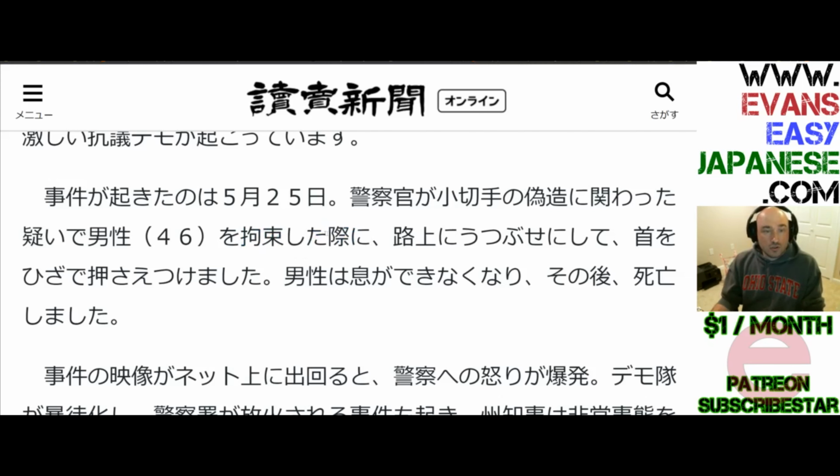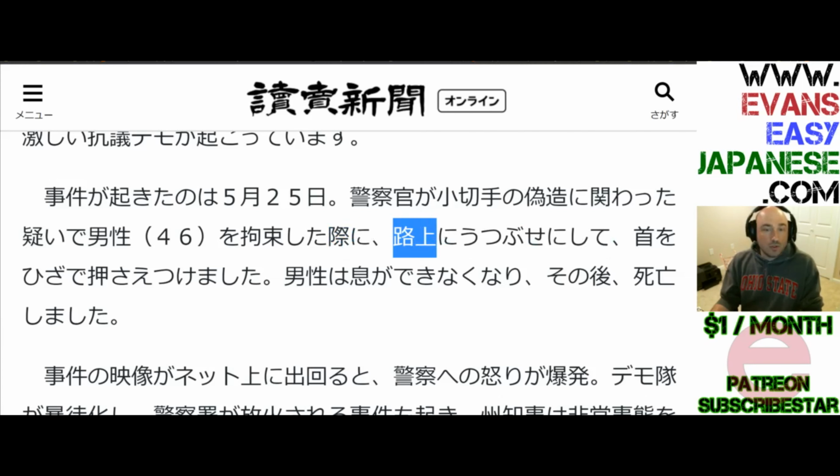Notice that the person who's doing the kosoku suru-ing, who's doing the kosoku-ing, is the keisatsukan. So the police bound, what did they bound? They bound the danse. Notice the O particle tells who's being acted upon. On the suspicion, what kind of suspicion? On the suspicion of being involved with a forgery of a check. And then right when that happened, or on the verge of that happening, or as that was taking place, rojo ni utsubuse ni shite. Okay, so right when that happened, as that was happening, something like that.